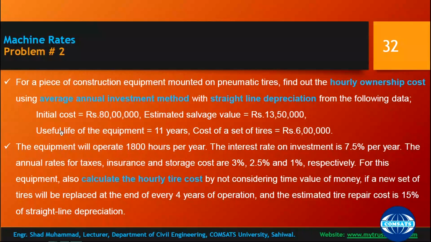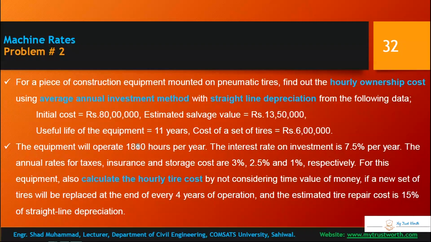Initial cost is 80 lakh rupees of the machine, and the estimated salvage value, the cost of resale, is 13 lakh 50,000 rupees at the end of 11 years. After 11 years this is the book value, that in books it will be costed like this. The cost of the set of tires is 6 lakh rupees, and the equipment will operate 1800 hours per year.